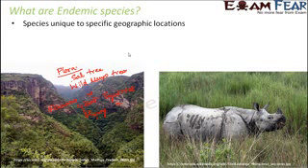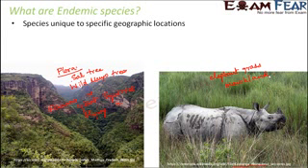Similarly, if you talk about the Kaziranga National Park. In Kaziranga National Park, if you talk about the flora, you have the elephant grass and the marshland, which are endemic species of Kaziranga National Park. And if you talk about the fauna, the Indian rhinoceros, swamp deer, wild water buffalo, high density of tigers.